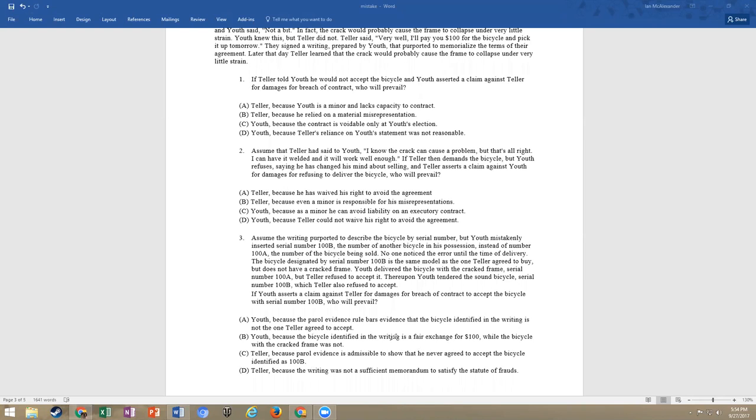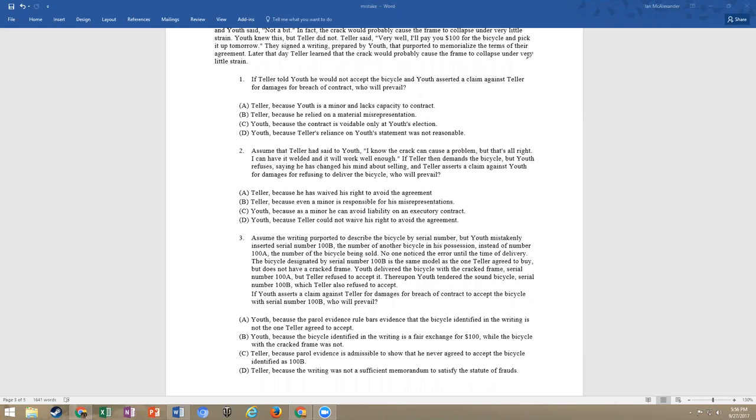And clearly what we have here is a mistake, right? And so what we're going to want to do is show with our parol evidence that we're using parol evidence to clarify, right? To fix this, to show that the bike that was agreed on was 100A, not 100B. Now, we all know that with parol evidence, the rule statement is, as a general rule, evidence of prior or contemporaneous agreements is not admissible to contradict the terms of a complete integrated written agreement.